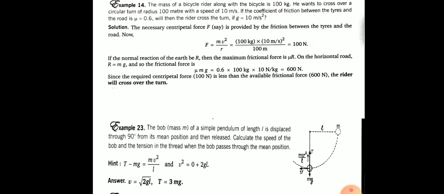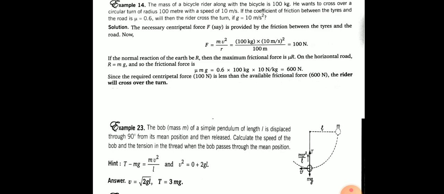First you should find centripetal force required, and it comes out to be 100 Newton. And maximum possibility of frictional force is mu mg, and it comes out to be 600 Newton. Very clearly, available frictional force which is going to provide centripetal force is more than the required centripetal force. Therefore, the cyclist can take turns safely.